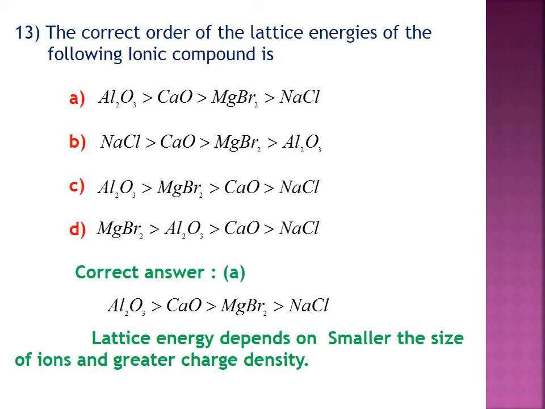Question number 13. The correct order of the lattice energy of the following ionic compounds. Here the correct answer is A. Al2O3 greater than CaO greater than MgBr2 greater than NaCl. And here you have to consider that lattice energy depends upon the smaller size of the ions and the greater charge of the ions. As the charge of the cation increases, the ionic lattice energy also increases. According to that, option A is the correct answer.